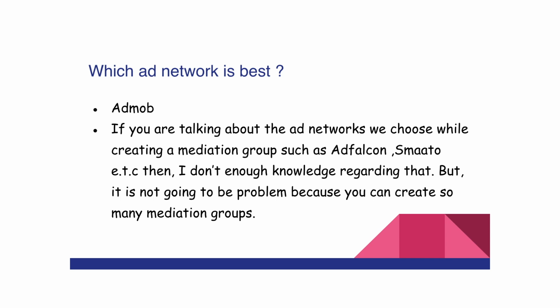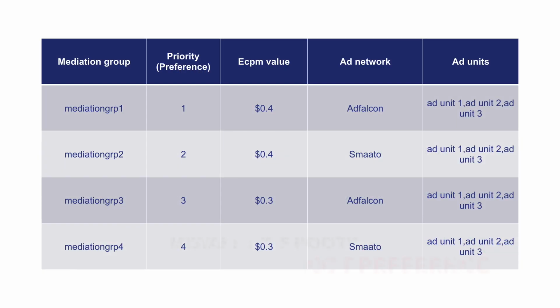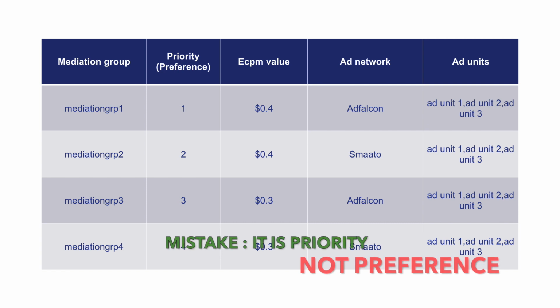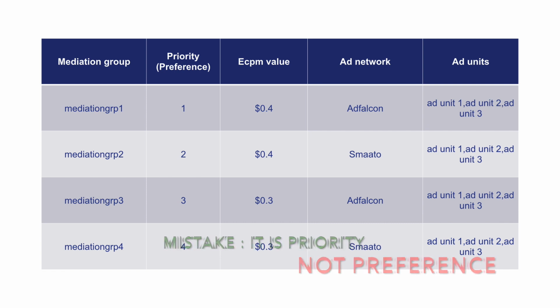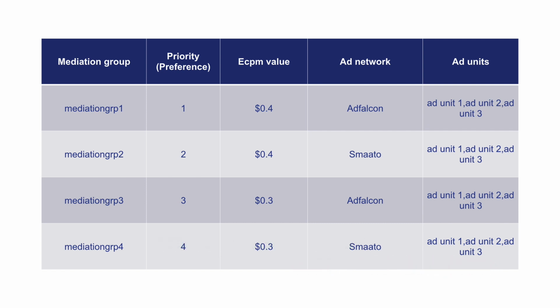With the help of this, AdMob tries to gain me the best money that I can get. With the preferences option available in the mediation group, we set the preference first for the eCPM value which is higher, and after setting the preferences for different ad networks having the same eCPM value, I will shift to the next 2 to 3 mediation groups that I have created, having the same eCPM value and different ad networks.